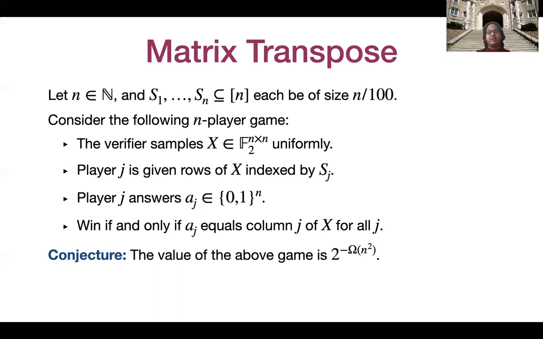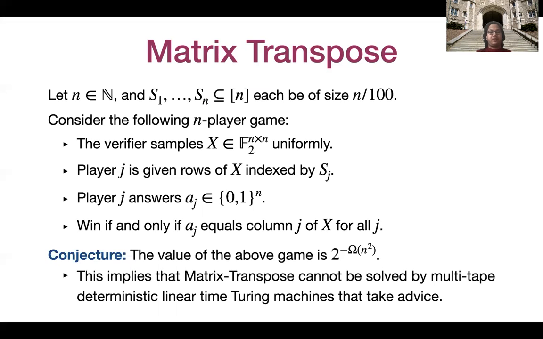Again, I would like to mention that proving 2 to the minus Ω(n) in this case is not hard, but we conjecture that the bound can be improved to 2 to the minus Ω(n²). This conjecture would imply that the matrix transpose function cannot be solved by multi-tape deterministic linear time Turing machines that take advice.